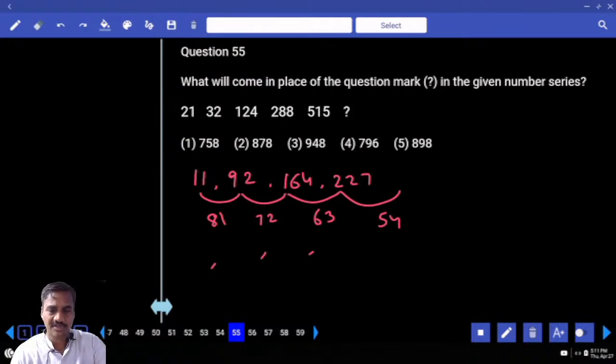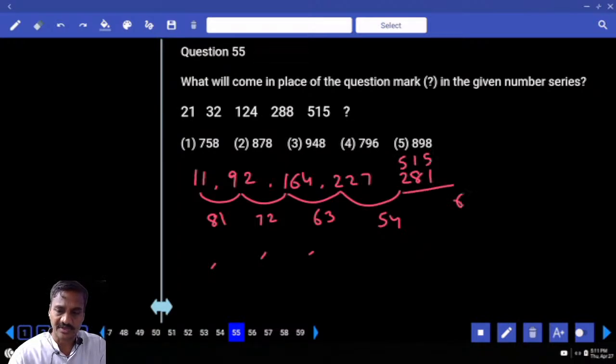Now 54 when added to 227, 22 plus 5, 27, so 281. Now 281 when added to 515, what is the number we have? 796, choice for 55. Clear? The next one, 56.